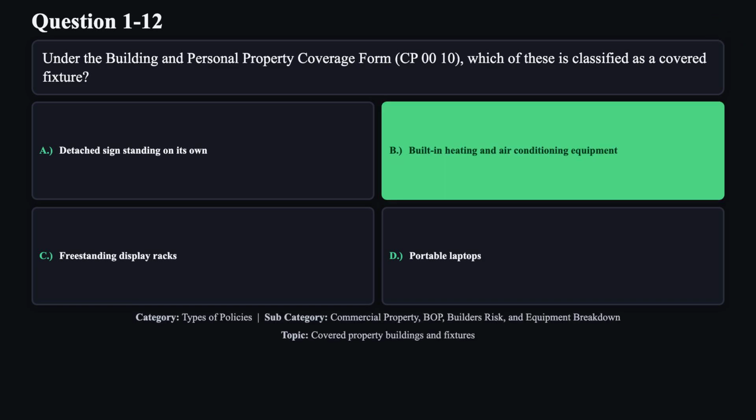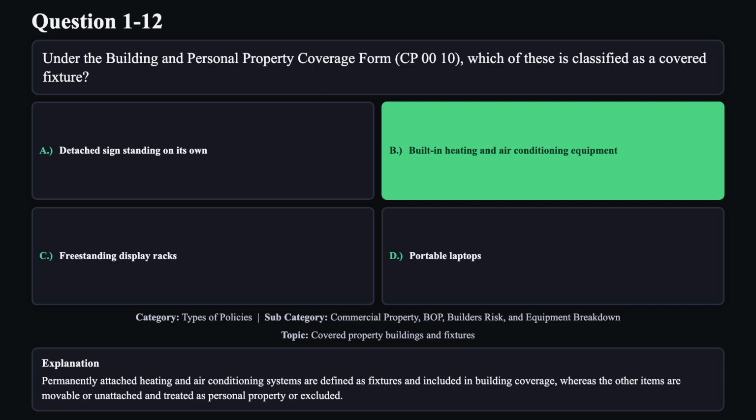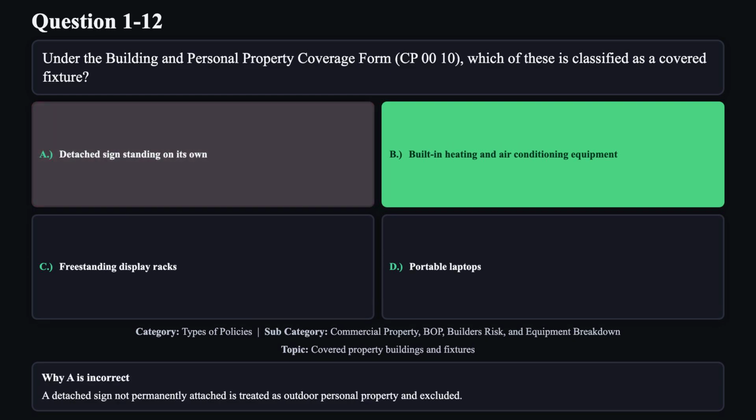The correct answer is B. Permanently attached heating and air conditioning systems are defined as fixtures and included in building coverage, whereas the other items are movable or unattached and treated as personal property or excluded. Reason A is not correct. A detached sign not permanently attached is treated as outdoor personal property and excluded.